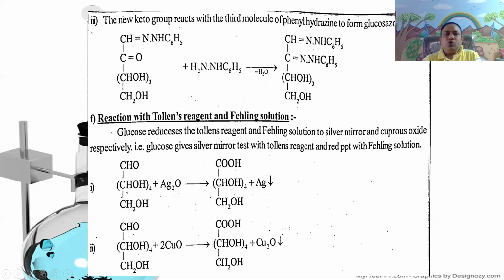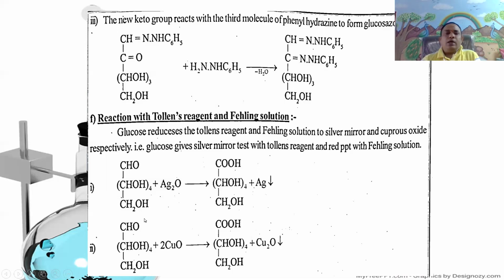That is CHO, CHOH taken 4, CH2OH plus Ag2O, that is the Tollens reagent. Warm the mixture. It gives gluconic acid, COOH, CHOH taken 4, CH2OH, plus silver coated inside the walls of the test tube. Next, the second one is Fehling's test.